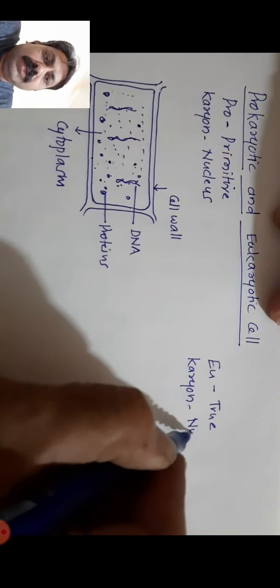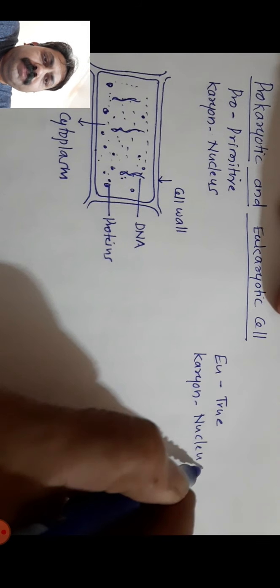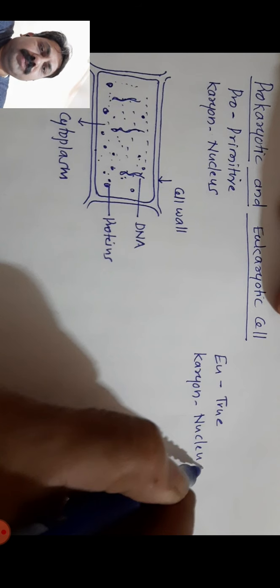called plasma membrane, and this plasma membrane covers the fluid or juice, that is cytoplasm, inside the plasma membrane. And inside the cytoplasm, there are DNA strands. There may be the proteins, and one more label I am missing here, that is ribosomes are present in the prokaryotic cell. So in the structure of prokaryotic cell, these prokaryotic cells may be of bacteria.